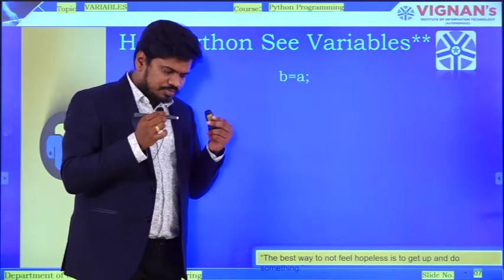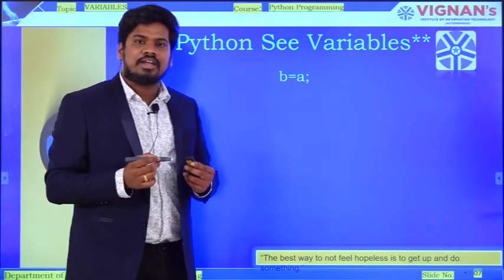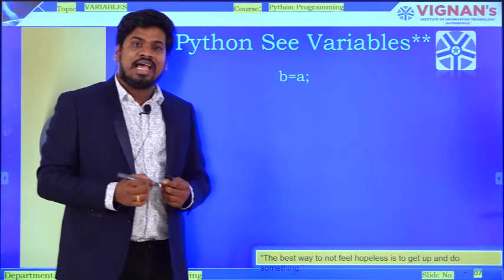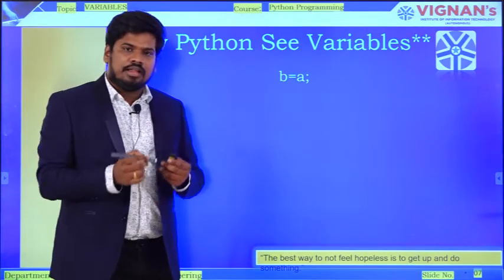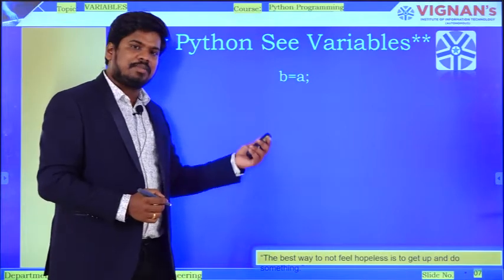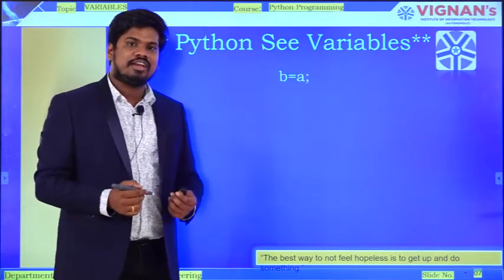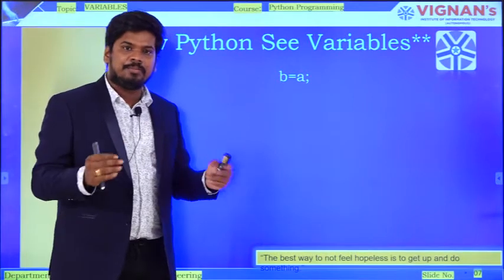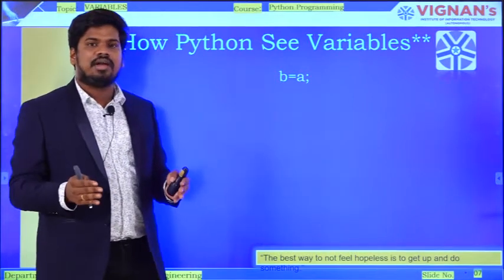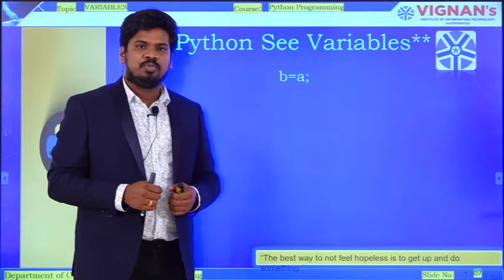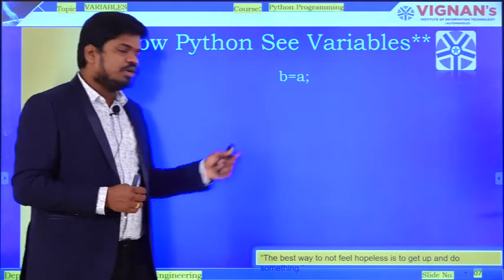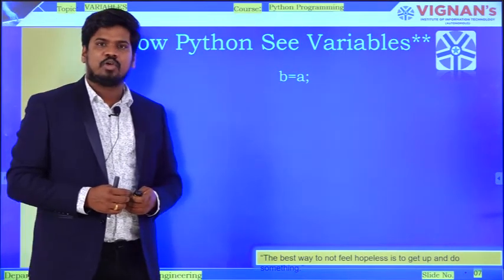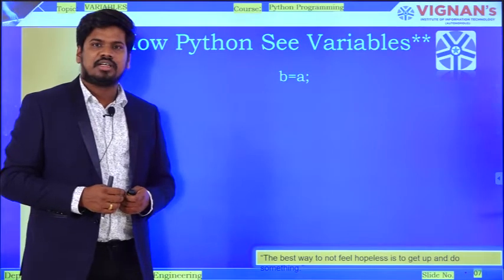If you observe scenario number 2, there I have written the same statement, but in scenario number 2, two separate variables, chunks of blocks, are created within different addresses and different names. So this is what happened in scenario number 2. But coming to Python programming, observe carefully what's happening.